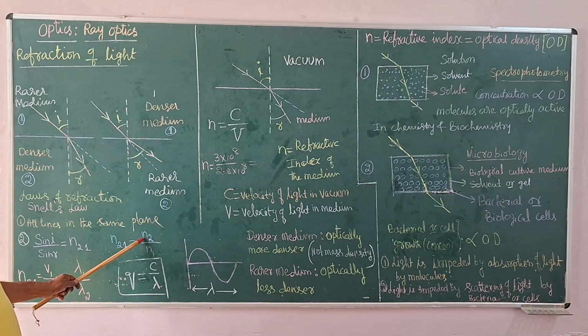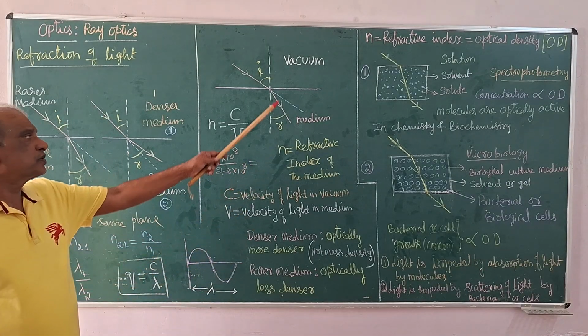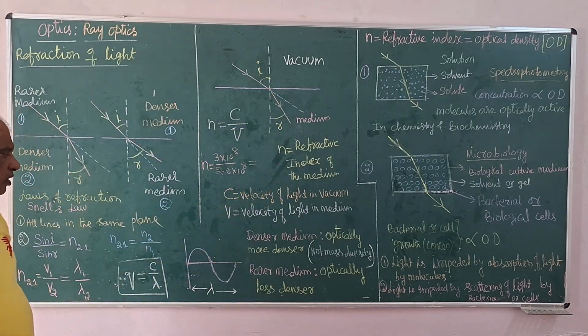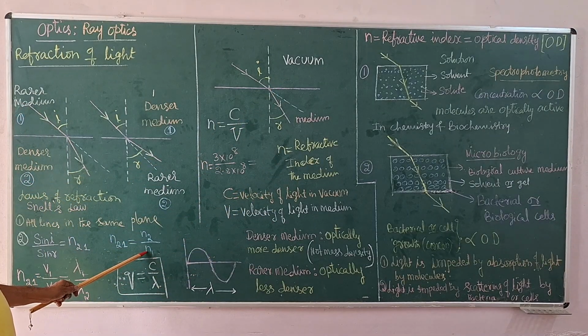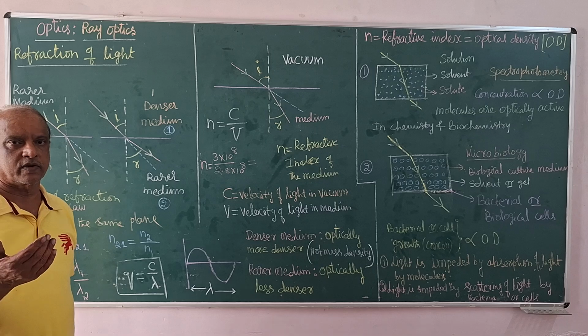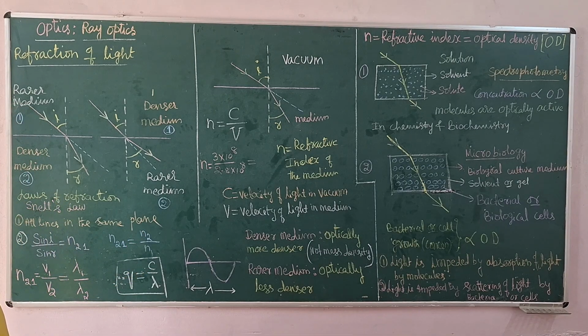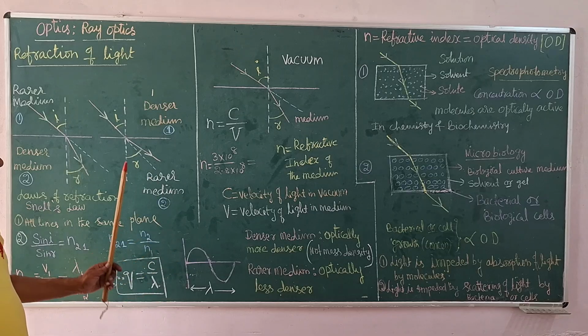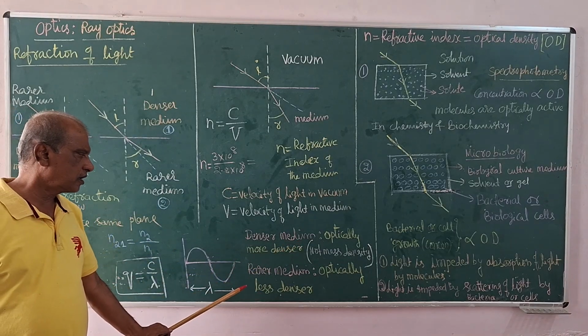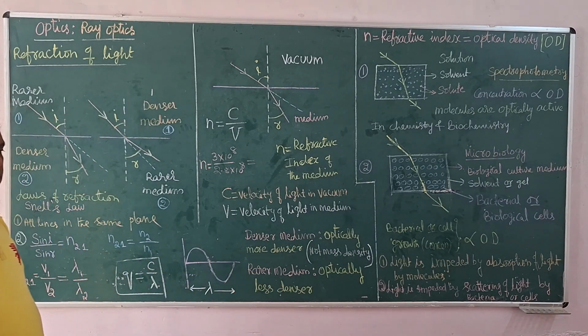So this is one medium with reference to vacuum, and this is another medium with reference to vacuum. Values are variable, higher or lower depending on the optical activity. Denser means optically more dense, rarer means optically less dense.